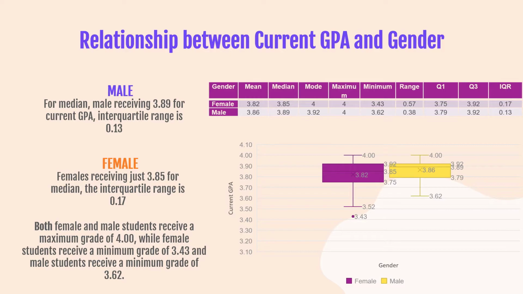The male interquartile range is 0.13, while the female interquartile range is 0.17. Since the interquartile range of both genders are similar to each other, the data distribution from the median of both genders is similar. As a result, based on the median, we can conclude that male have a higher GPA than female. Both female and male students receive a maximum grade of 4.0, with female students receiving a minimum grade of 3.43 and male students receiving a minimum grade of 3.62.